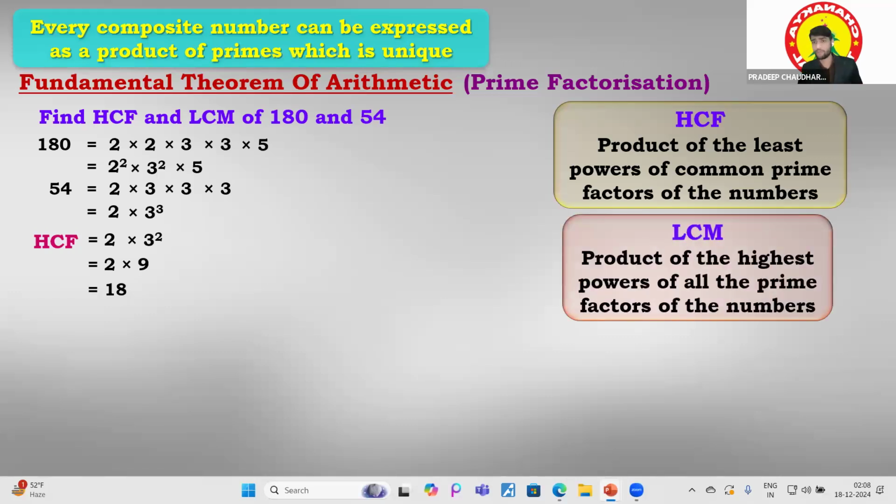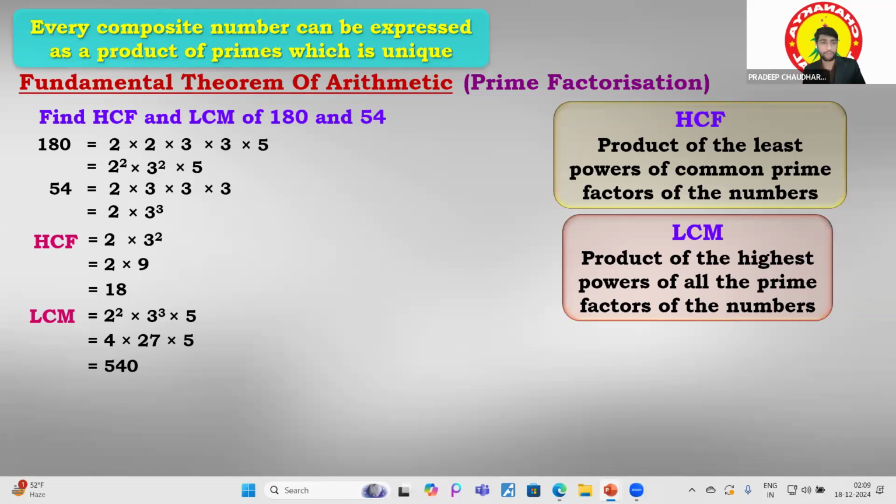Now let's find out the LCM over there. LCM means the product of the highest powers of all the prime factors of the numbers. You have to include each and every prime factor and take the highest power of it. So LCM is equal to 2 to the power 2 multiplied by 3 to the power 3 multiplied by 5. That is 4 times 27 and then 5. So this is called the 540.